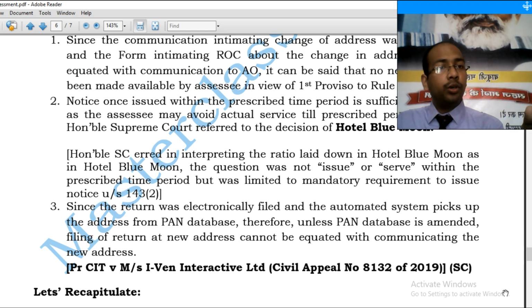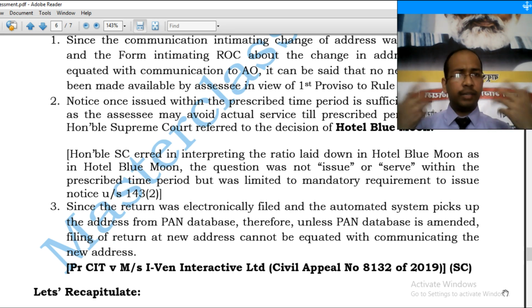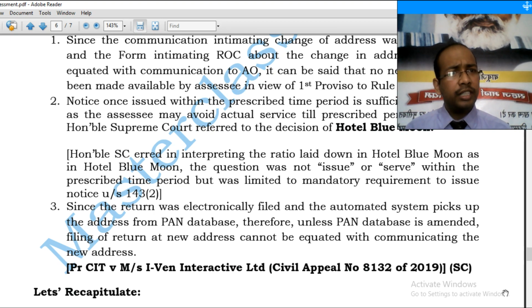In our next video, we would be discussing 143.3 and the general principles of assessments. And we will be again taking up this case, principal CIT versus iVan Interactive Limited. Why? Because this has created a plethora of confusion. What does it say? 143.2 issued at an old address. It is a valid service. Assessee could not come before the assessing officer and assessment completed ex parte. Whether assessee has any right? This case we will be taking up when we will be taking up appeals, read with rule 46A.